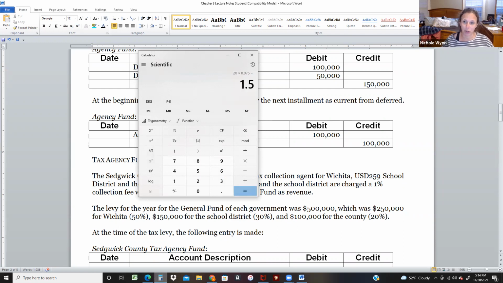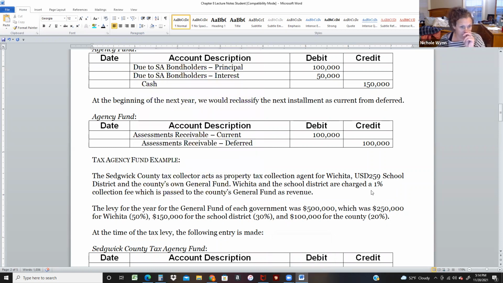That $1.50, when Jason's Deli collects it, they don't get to keep. They have to give it to the state, and then the state will distribute it to the local governments however it's supposed to. Same basic concept. The Sedgwick County tax collector acts as the property tax collection agent for Wichita, USD 259 school district, and the county's own general fund. Wichita and the school district are charged a 1% collection fee, which is passed on to the general fund as revenue.